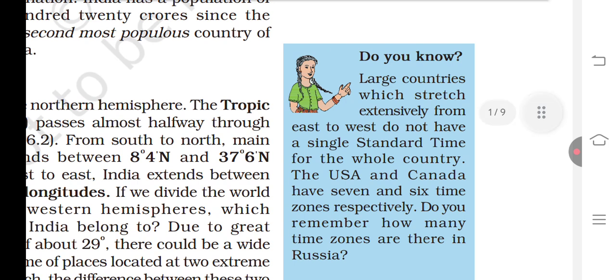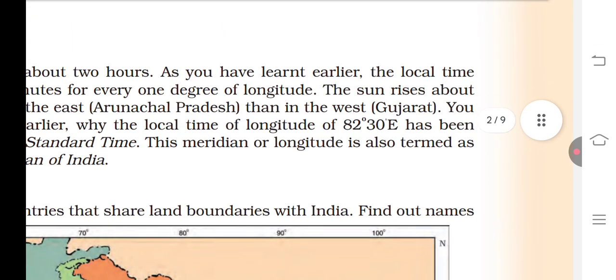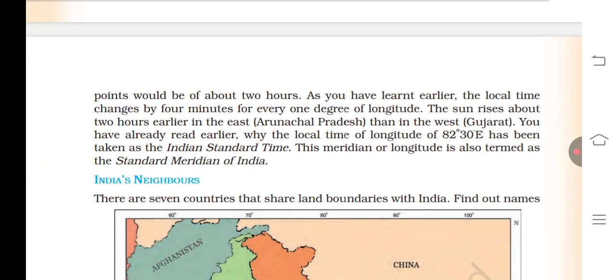Do you know, large countries which stretch extensively from east to west do not have a single standard time for the whole country. The USA and Canada have 7 and 6 time zones respectively. Do you remember how many time zones there are in Russia? The time difference between the two extreme points would be about 2 hours.